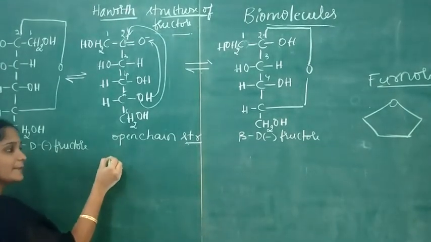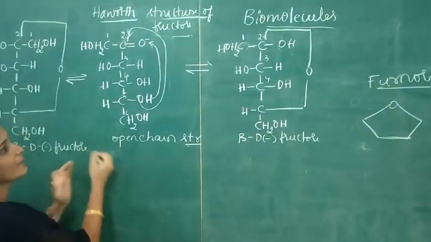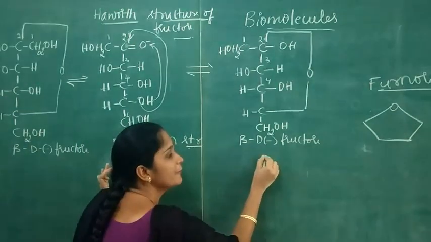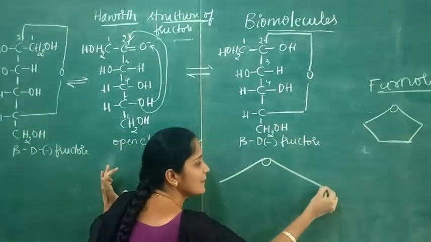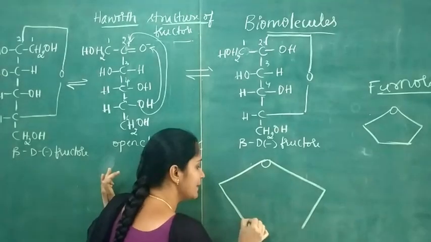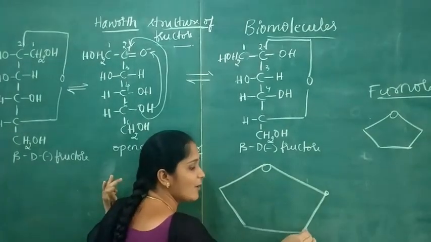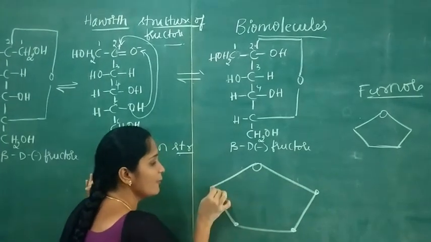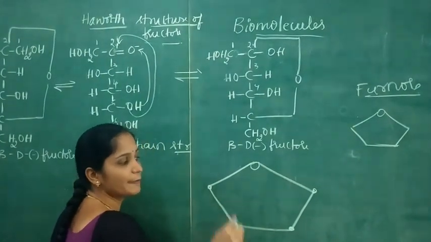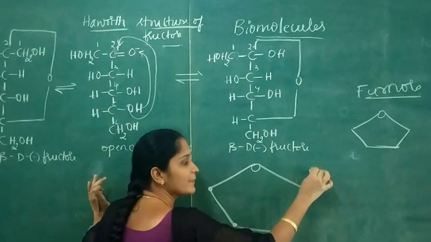Now first I am writing the furanose ring. It is a 5-membered ring which contains 1 oxygen and 4 carbon atoms. So this is the furanose ring.